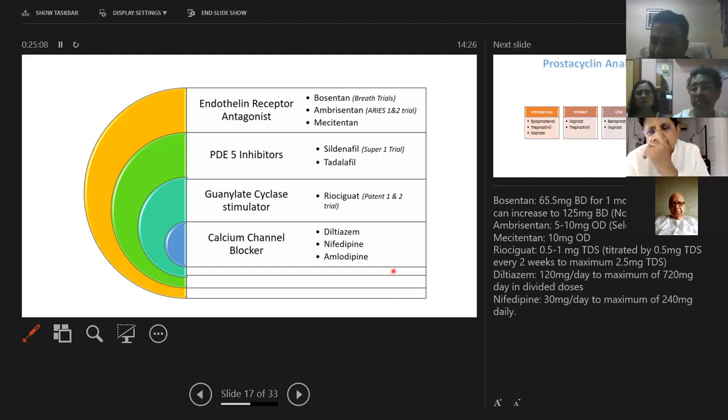Through right heart catheterization, we give inhaled nitric oxide, and we see what is the change in the pulmonary artery pressure. If the pulmonary artery pressure is changing by 10 millimeters of mercury, or if your mean pulmonary artery pressure is coming down to less than 40 millimeters of mercury, then we can say that the patient is vasoreactive. So that means you have to do a cath, right? Cath has to be done, sir. To classify pulmonary hypertension, to diagnose it, confirm it, cath has to be done. Right. Even after echo.